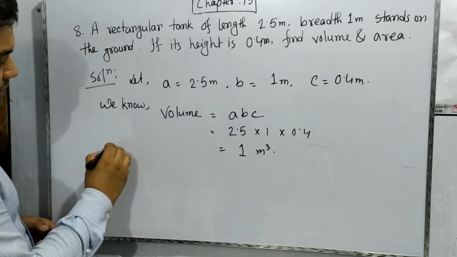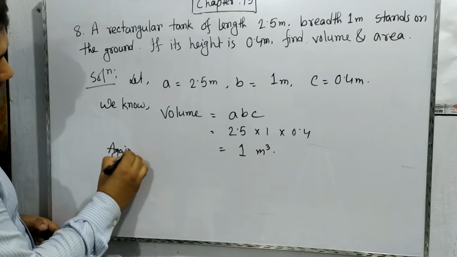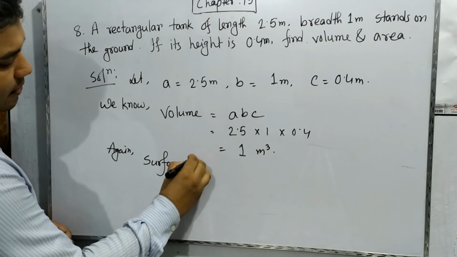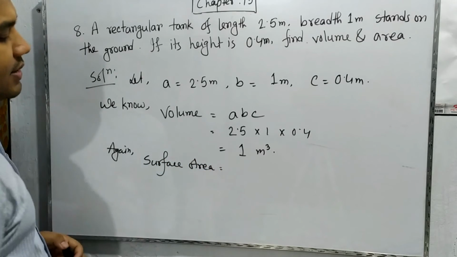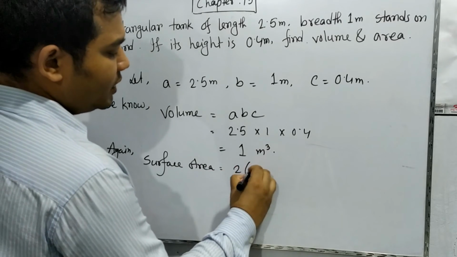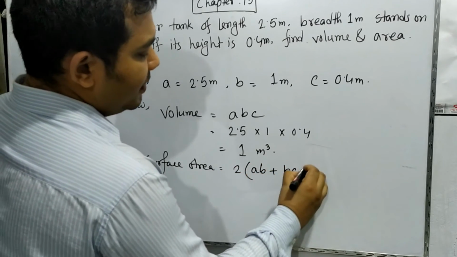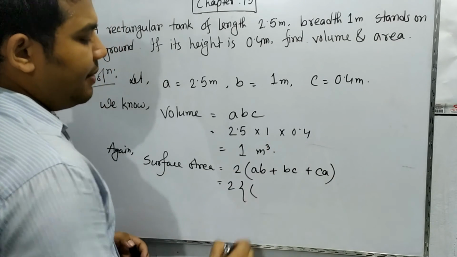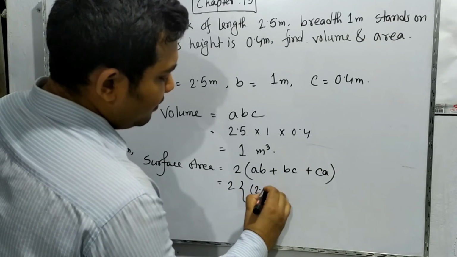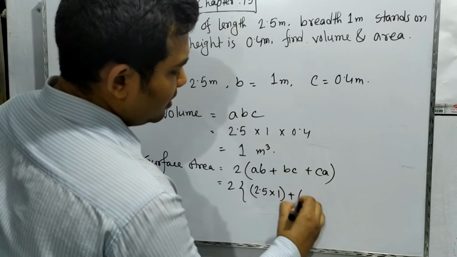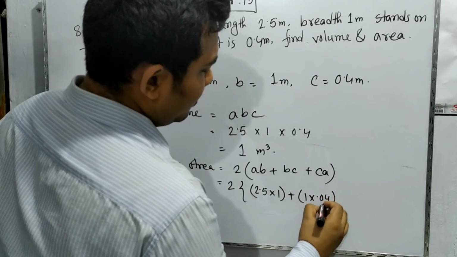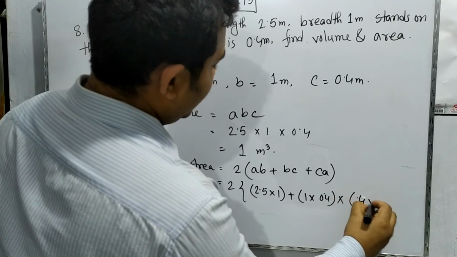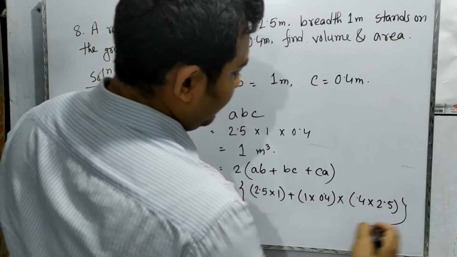Now again, the surface area is 2 into AB, BC, CA. 2 into AB, that is 2.5 into 1, plus 1 into 0.4 and 0.4 into 2.5.